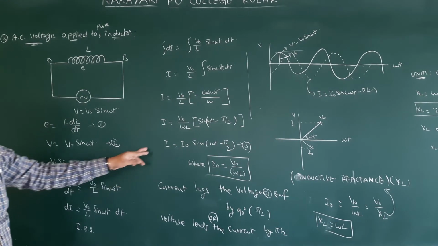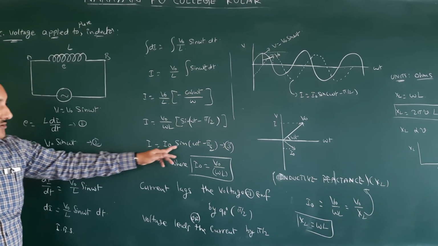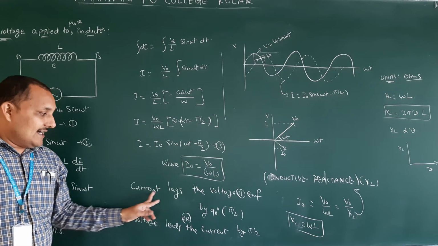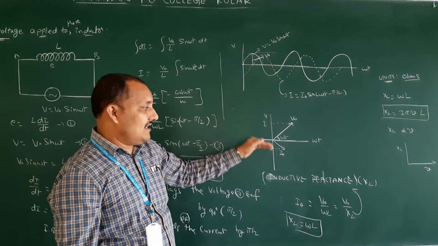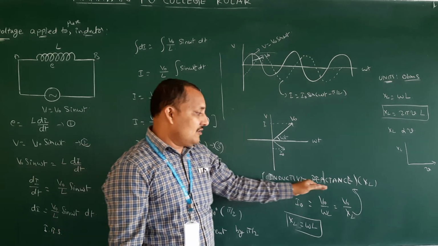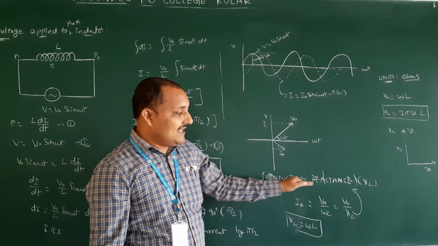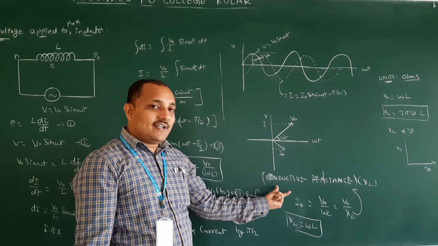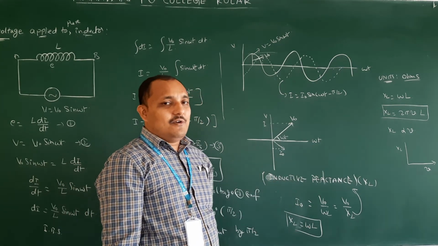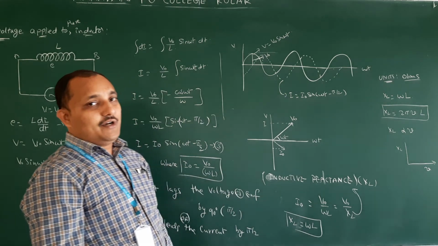First we got how much is the current value. So this minus came, therefore current lags the voltage. So this is the graphical representation, and this is the phasor diagram. So we got one new word, that is nothing but inductive reactance. If you connect a capacitor in place of the inductor, you will get capacitive reactance. Now that one we are going to see.